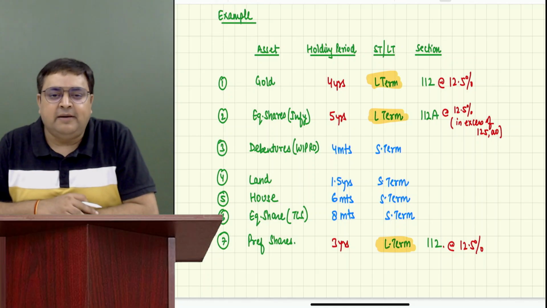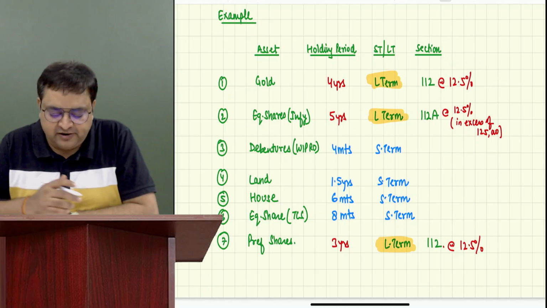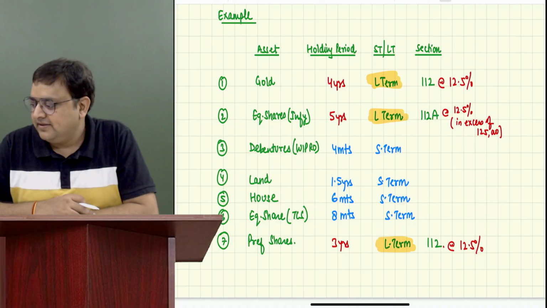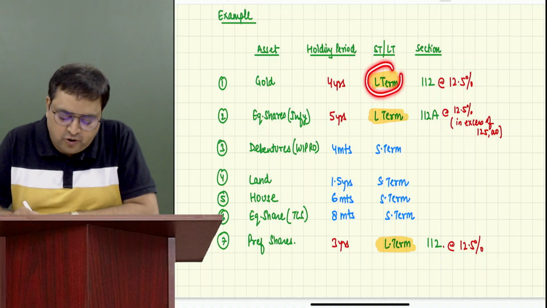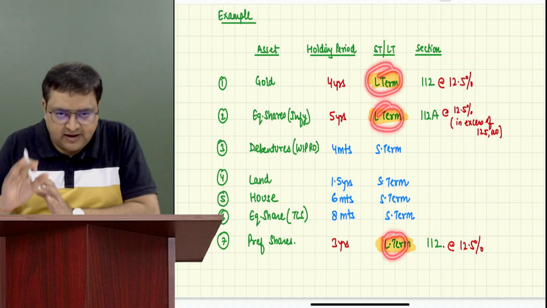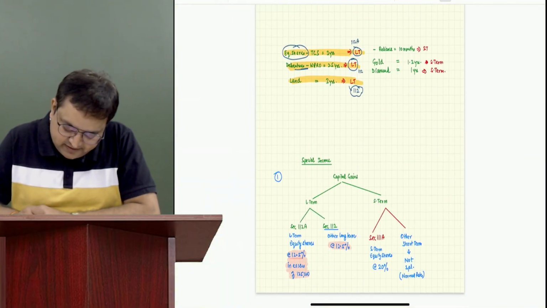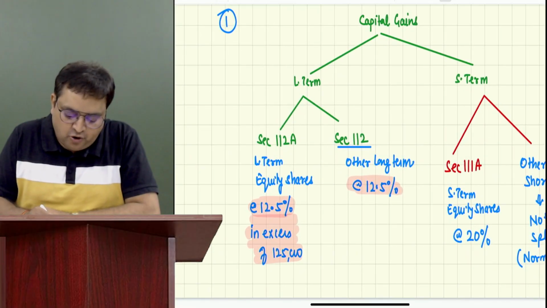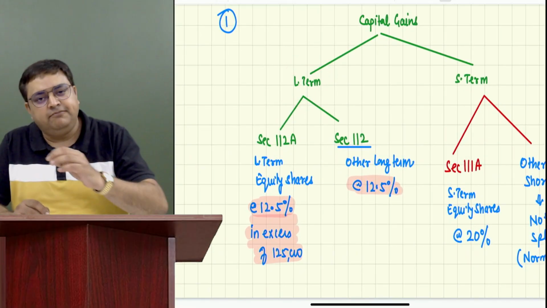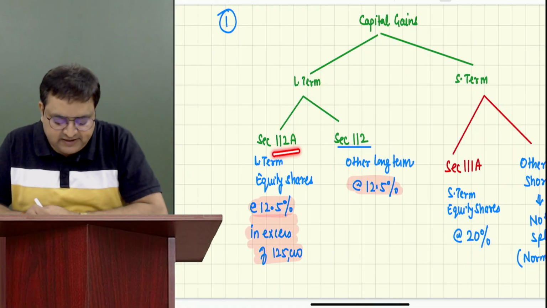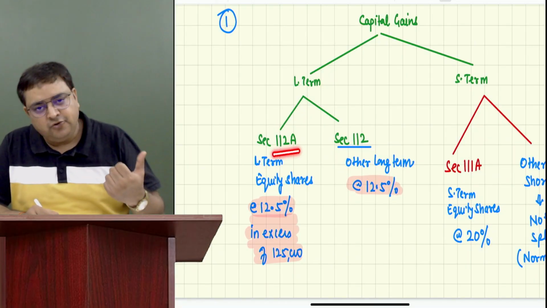Now again tell me, I'm asking you true or false. Whether all long term are special. True, sir. Very good. All long terms are special, if they are either 112A or 112.